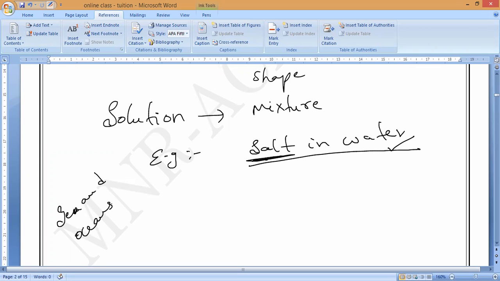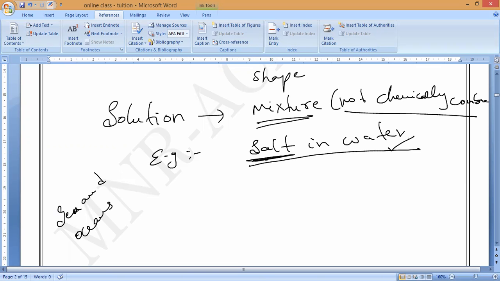It is a mixture, sir. It is not chemically combined. Understand? Mixture means not chemically combined. Do you understand, guys? So a mixture is not chemically combined. If we take the salt solution and evaporate the water, again I can form the salt crystals.